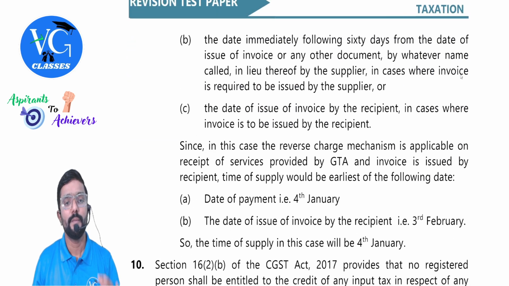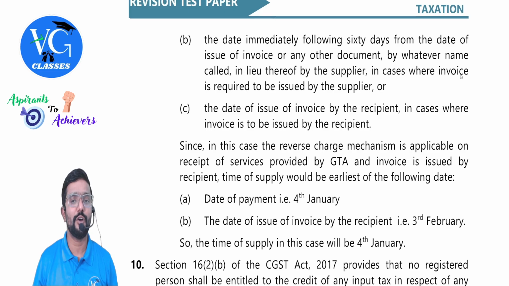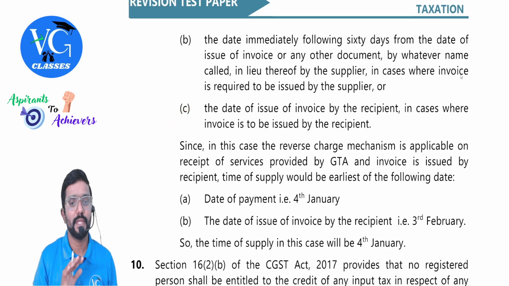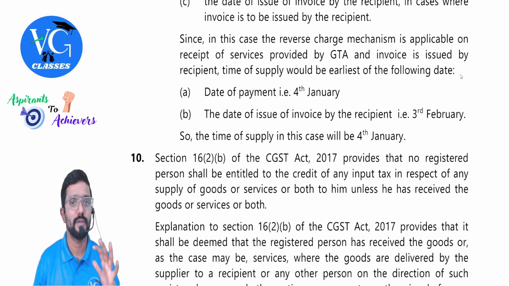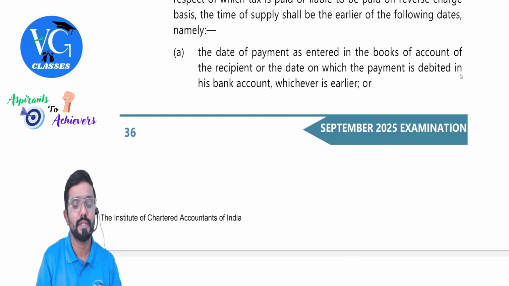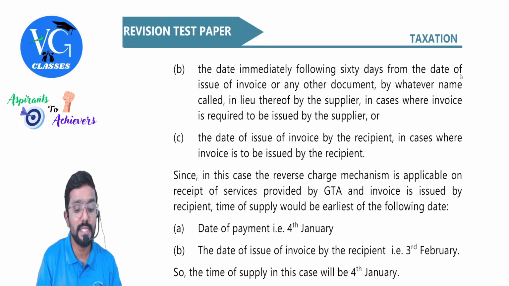Clause B. The date immediately following 60 days from the date of issue of invoice or any other document by whatever name called in lieu thereof by the supplier, in cases where invoice is required to be issued by supplier. Or the last one, which is an amendment part, the date of issue of invoice by the recipient in cases where invoice is to be issued by the recipient. So what is the answer? So we need to take whichever is earlier of the two dates, that is A or C.